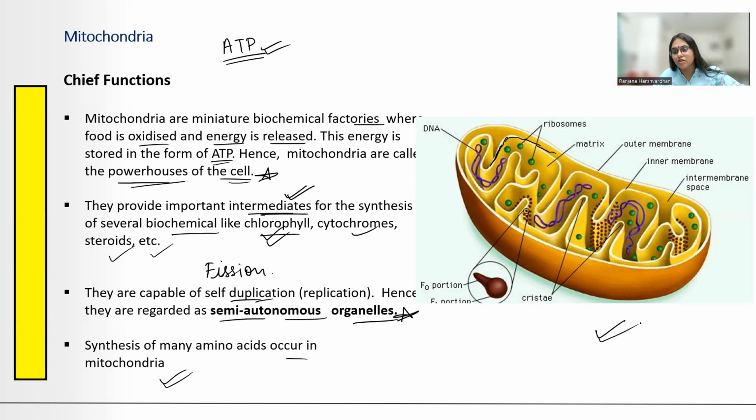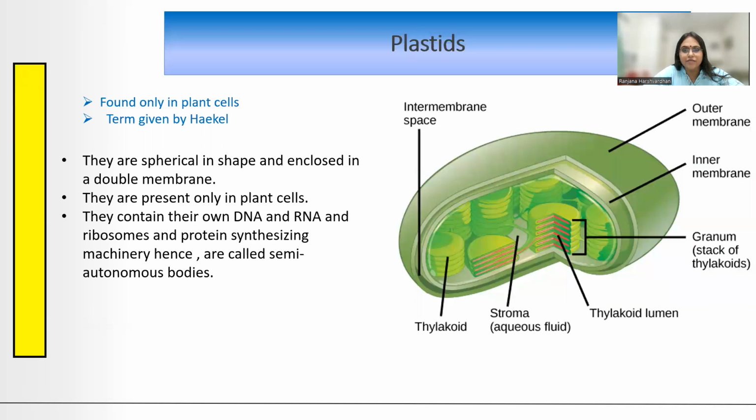फिर से एक बार आप उसके structure को देख लीजिए. Outer membrane है. This is the outer membrane and that's the inner membrane. दोनों के बीच में जो space है, that is called as the intermembranous space. And inside you will find its own DNA, its own ribosome. ठीक है, अंदर का जो space है उसमें there is some fluid present which is called as matrix. ठीक है, तो यहाँ पे बहुत सारे chemical reactions हो रहे हैं inside the matrix of the mitochondria. Very, very important reactions.